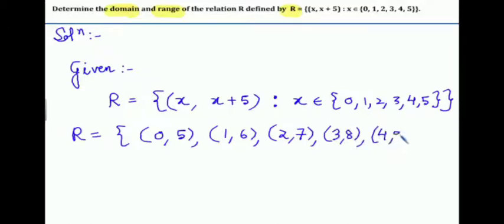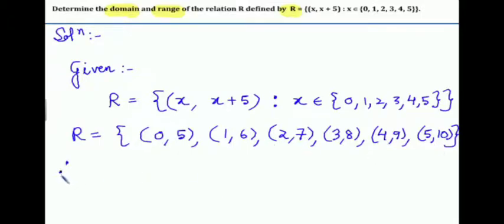3, 8, 4, 9, 5 and 10. We can take X value, but we can't take X value more than 5. So your final possible relation is (0, 5), (1, 6), (2, 7), (3, 8), (4, 9) and (5, 10).